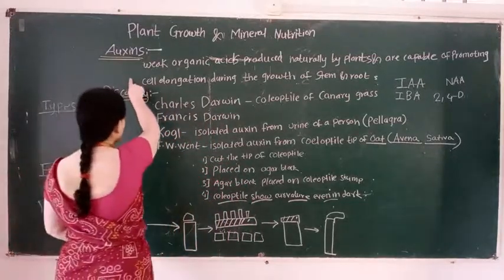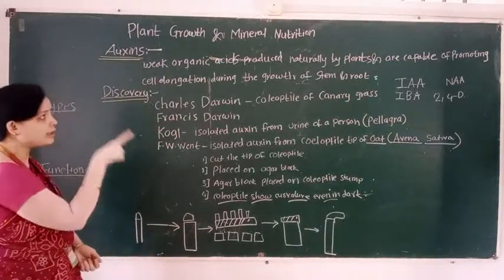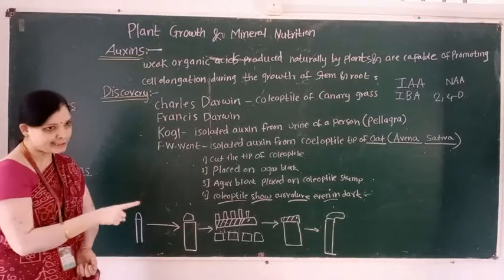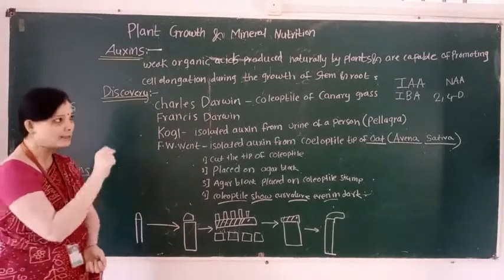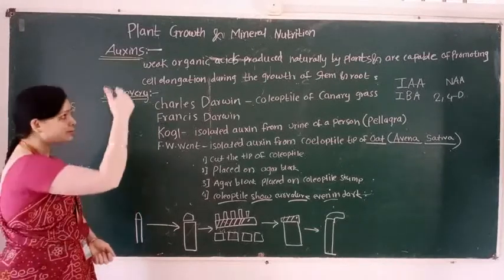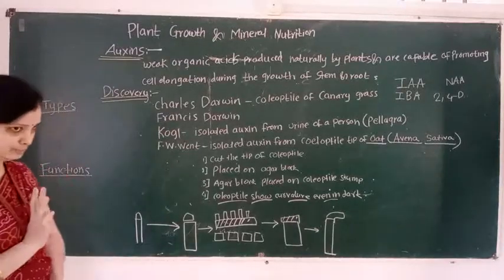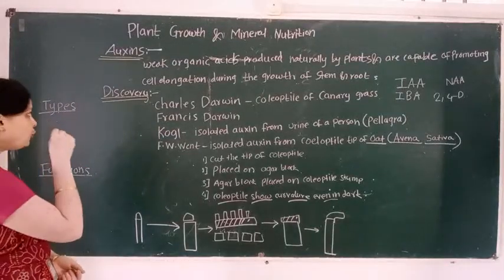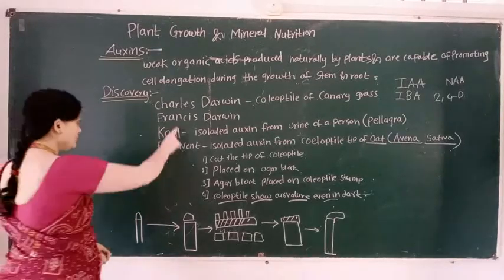First, we learn the definition of auxin. Auxins are weak organic acids produced naturally by the plant and are capable of promoting cell elongation during the growth of the stem and root. Who discovered the term auxin?